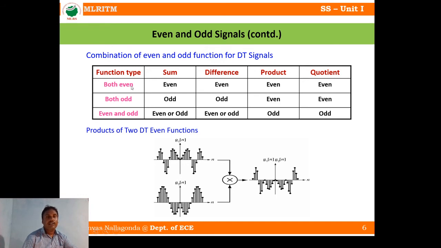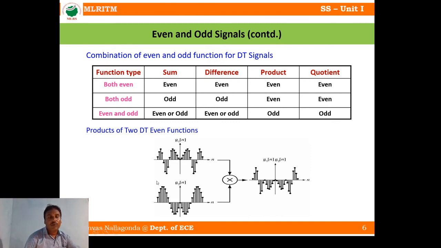When two discrete signals are even, if you take the sum, you will get even. If you take the difference, even. Product, even. Quotient, even. Like that, we are applying different operations and taking different types of signals. So this is a table for knowing the combinations of even and odd functions for discrete time signals.